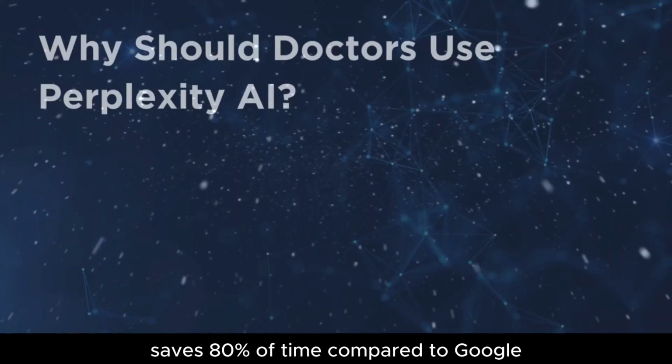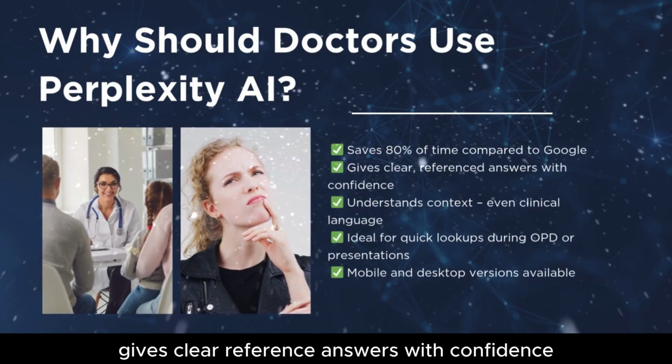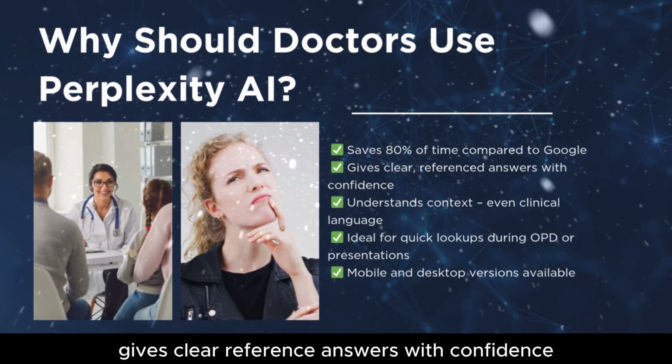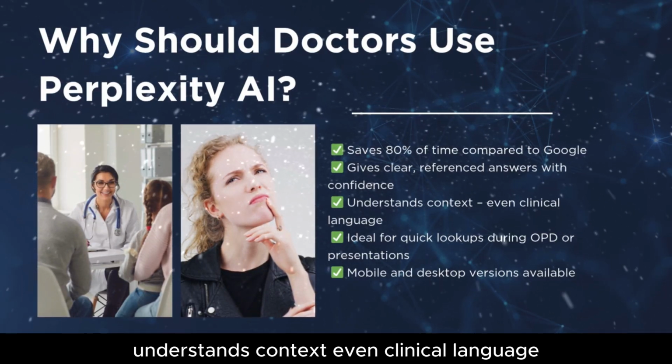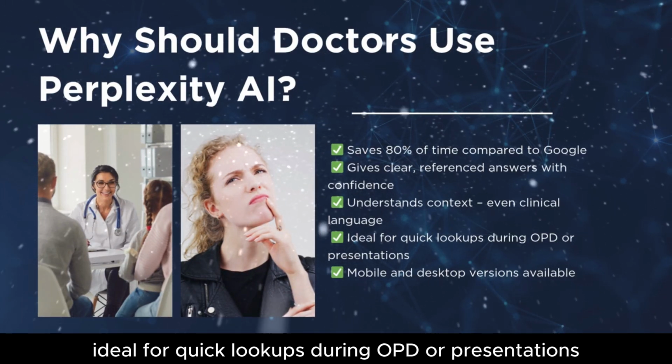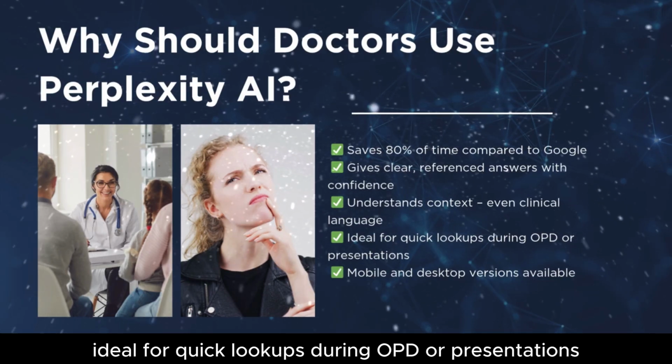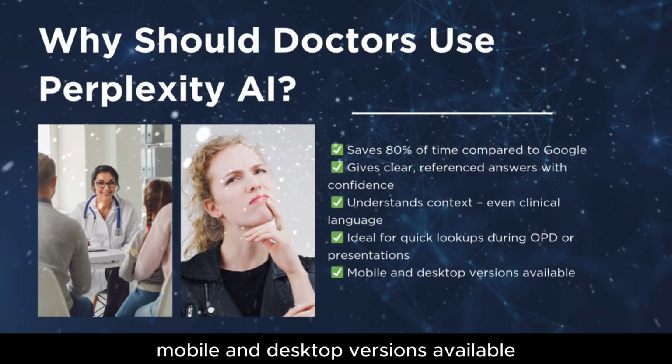Why should doctors use Perplexity AI? Saves 80% of time compared to Google. Gives clear, referenced answers with confidence. Understands context, even clinical language. Ideal for quick lookups during OPD or presentations. Mobile and desktop versions available.